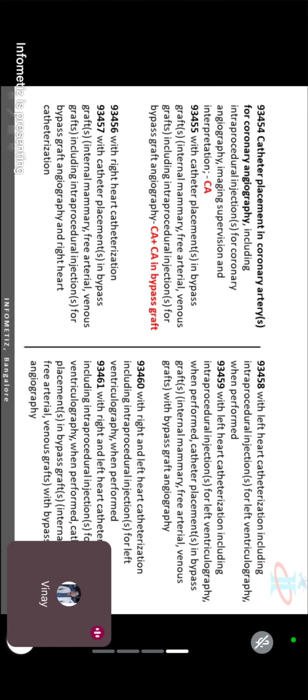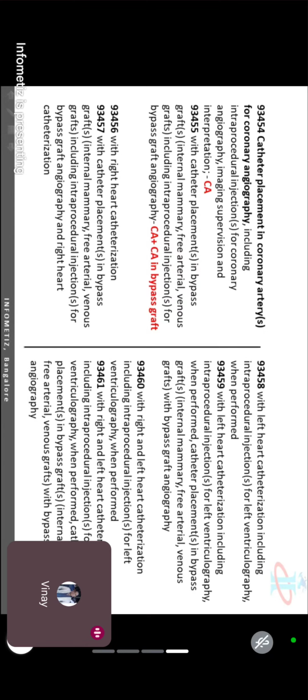So you can write down CAG graft. CAG plus graft means they will check all. They will check the 5 arteries also. Anyhow, they are doing angiography, na? They have to check everything. So along with the 5 arteries, the grafted artery also. How many grafted arteries? It depends on the patient's history. Some patients have 3-4 arteries grafted.